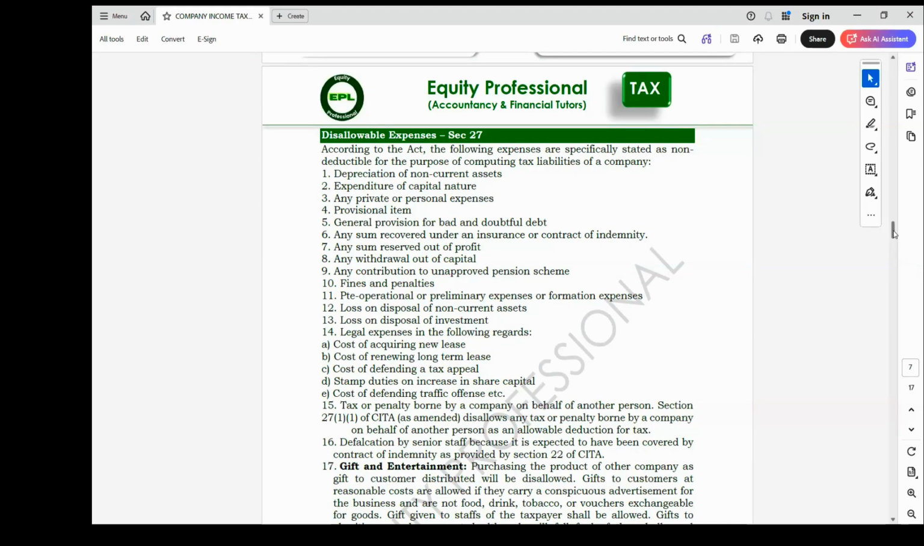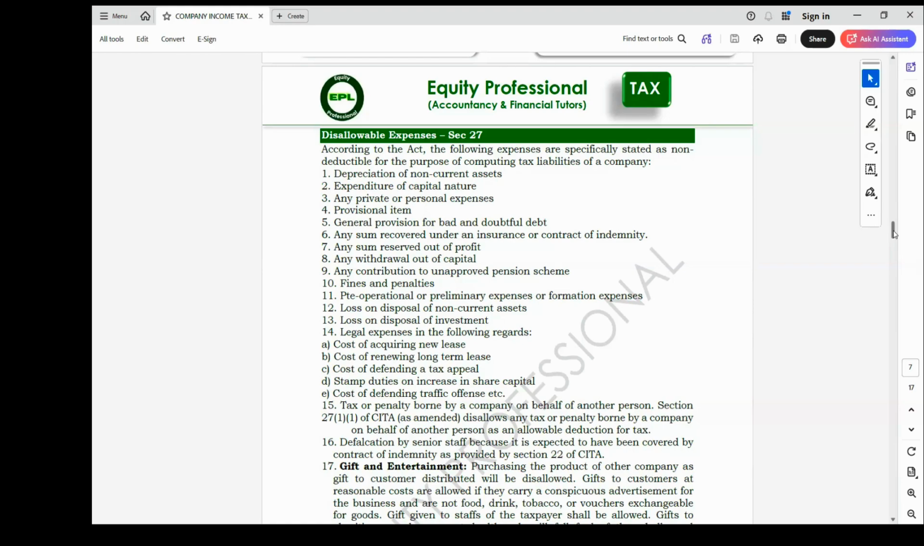Cost of renewing long-term lease. When we did allowable, the cost of renewing short-term lease will be allowable. The cost of renewing long-term lease will be disallowed. Then penalties for failing to pay as at when due. Stamp duty on increase in share capital will be disallowed. Cost of defending traffic offense, all this will be disallowed. Then tax or penalty borne by a company on behalf of another company. So any form of tax will be disallowed.